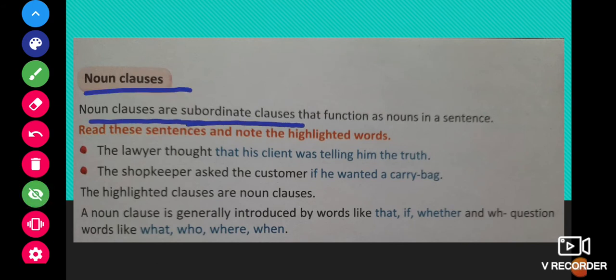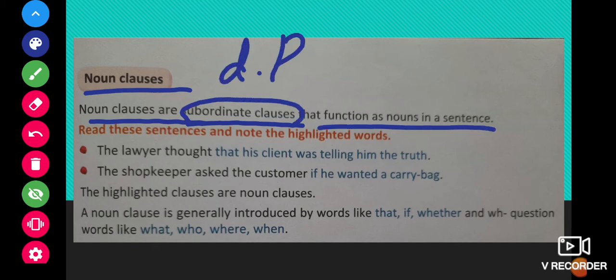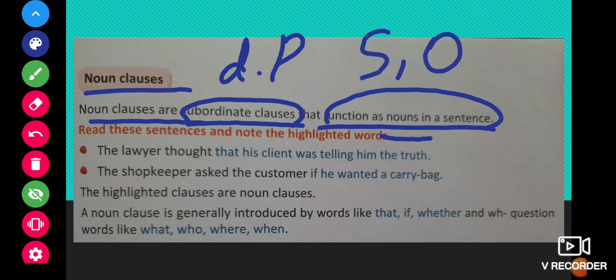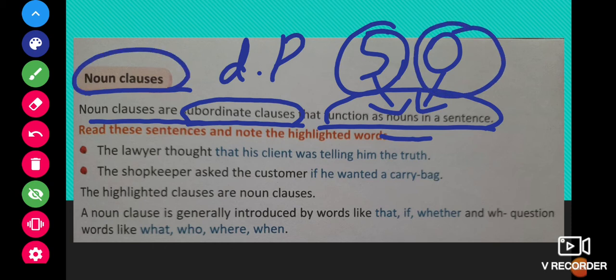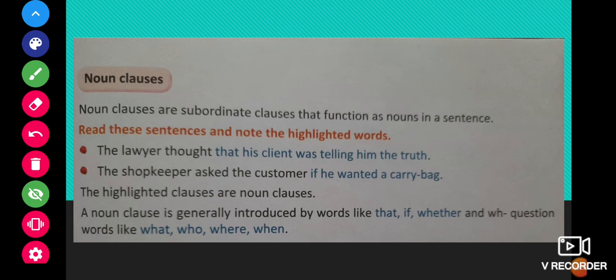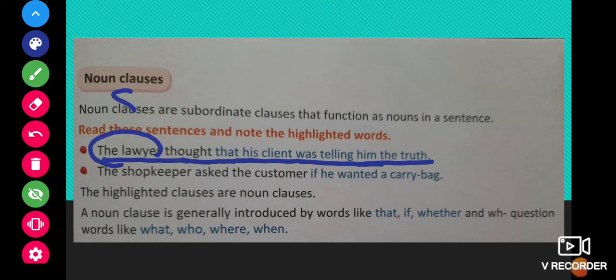Noun clauses are subordinate clauses. Subordinate clauses means dependent clauses that function as a noun in a sentence. Now I want to remind you that in a sentence, subject and object both are nouns. So whenever some group of words acts as a subject or as an object, those words are noun clauses. Let us see some examples. The lawyer thought that his client was telling him the truth. Now in this sentence, the lawyer is the subject, thought is the verb. What did the lawyer think?